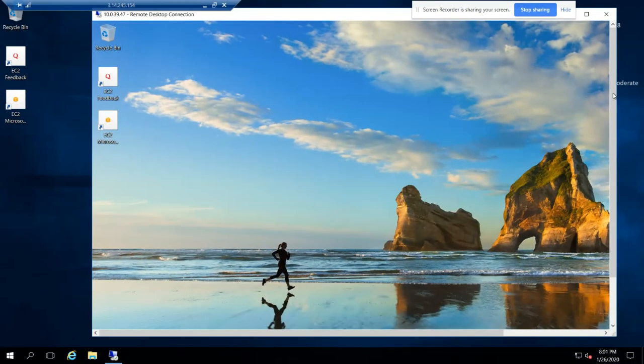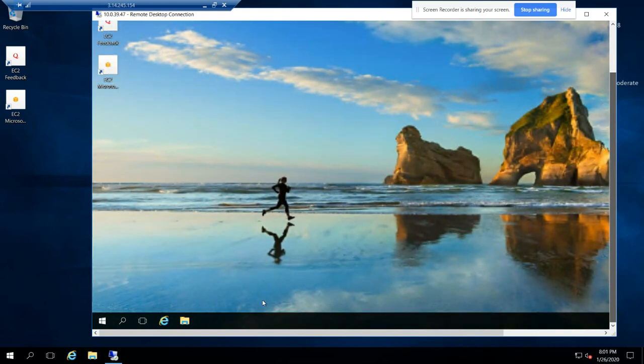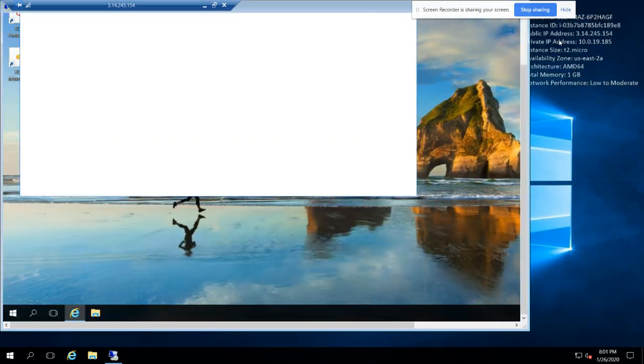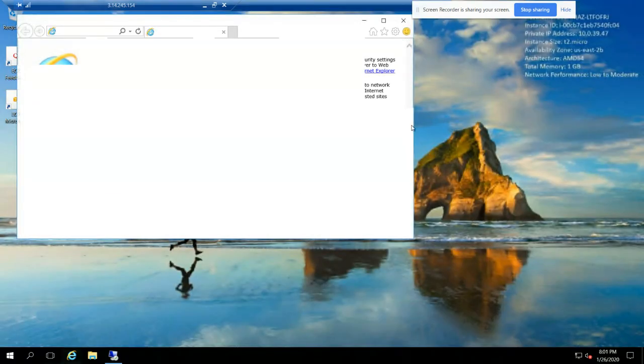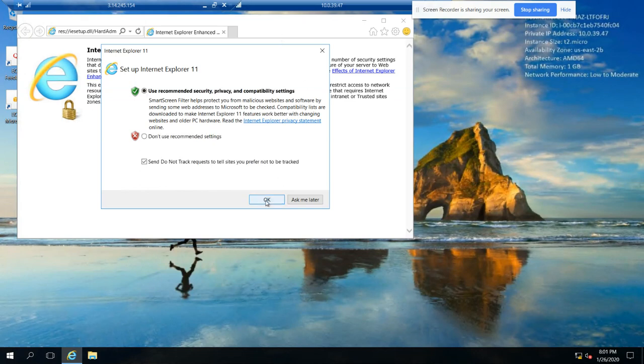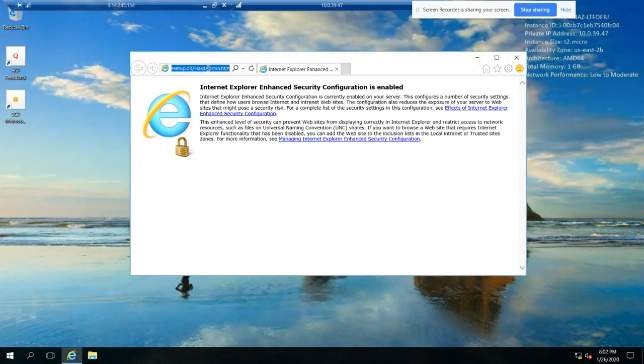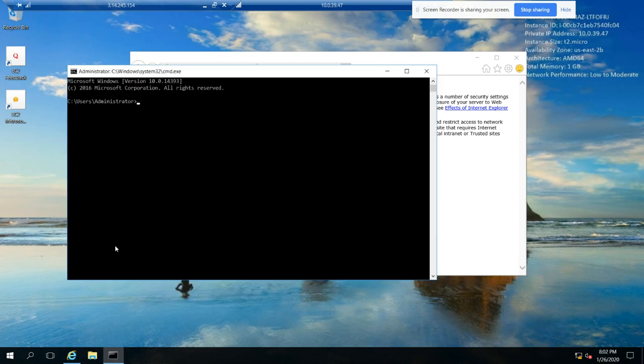Now I'm trying to access the internet from my private virtual machine. Just type google.com. You can see there is no response. I can also do one thing, ping google.com with /t.